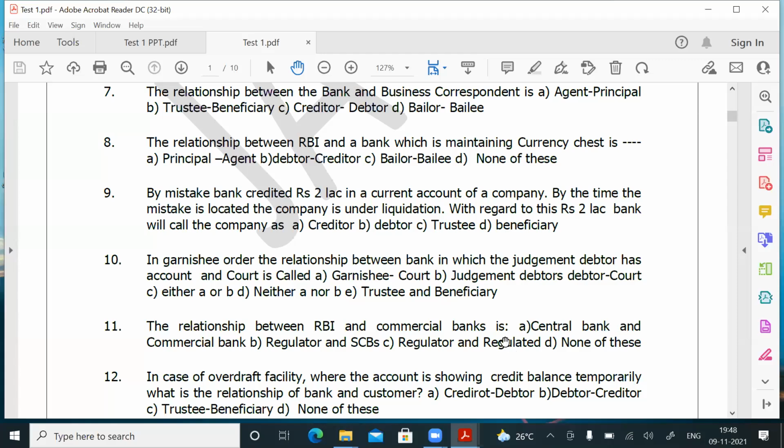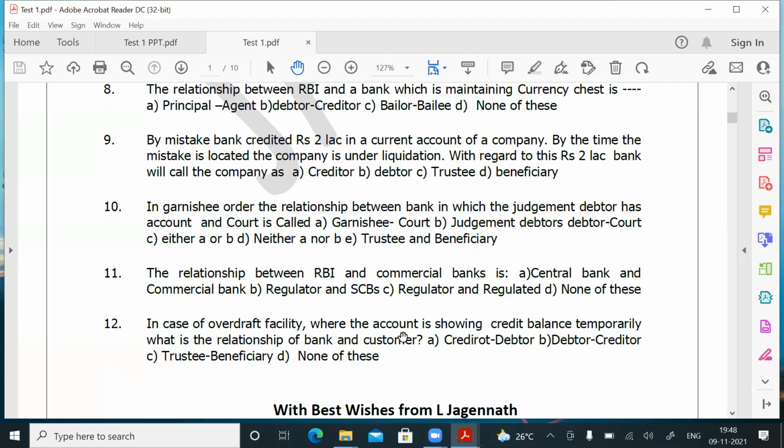Question number 12. In the case of an overdraft facility, where the account is showing a credit balance temporarily, what is the relationship between the bank and the customer? Friends, in the case of an overdraft facility, let us assume there is no credit balance. The bank is called the creditor and the customer is called the debtor, because the customer has taken a loan.